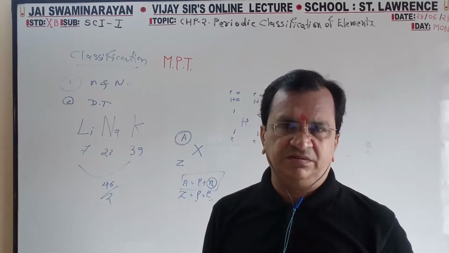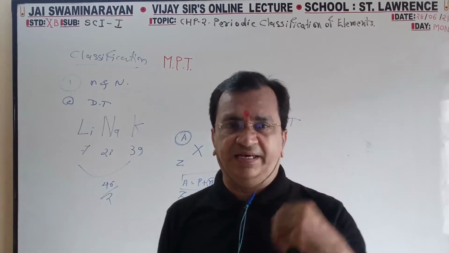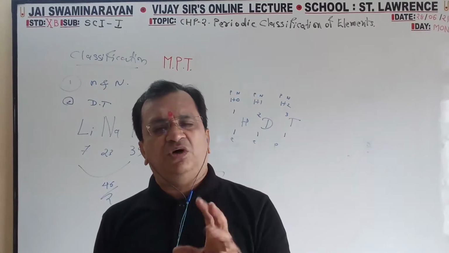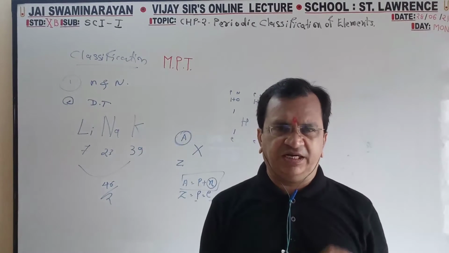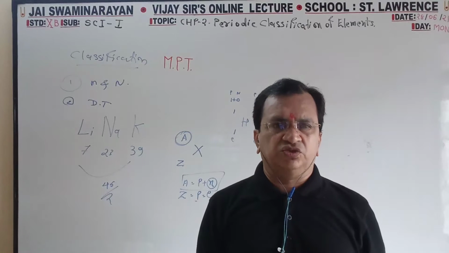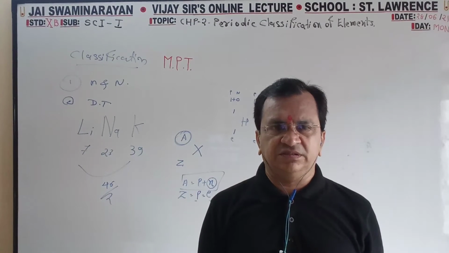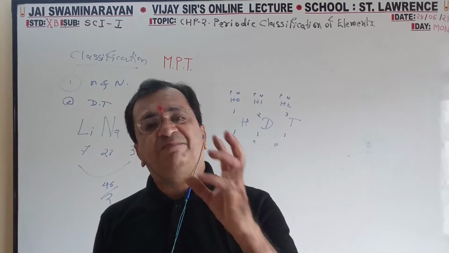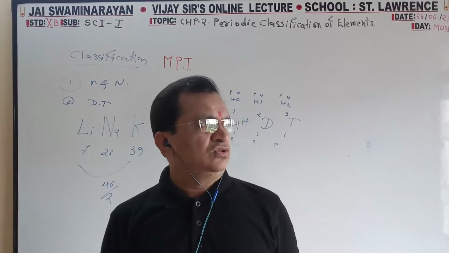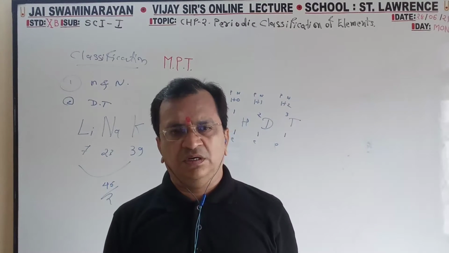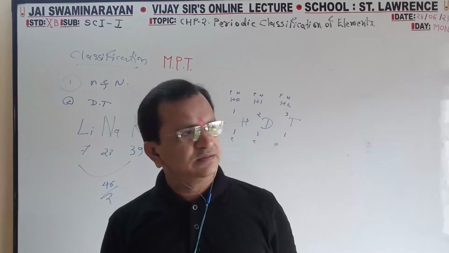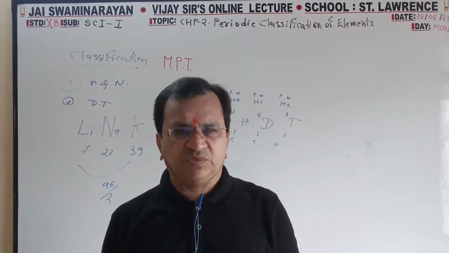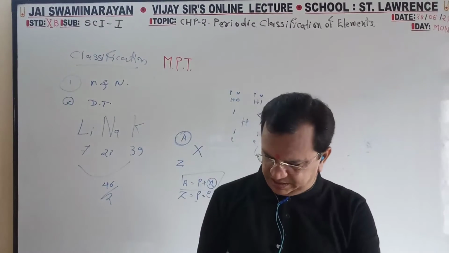Inert gas, inactive gas, noble gas, 0 group, 8 group, 18 group, because their outermost orbit is complete with 8 electrons, the octet is complete, so they cannot give the electron, they cannot take the electron, they cannot share the electron, so they cannot take part in chemical reactions. So they are said to be neutral, noble, inactive, unreactive, not taking part in chemical reactions.